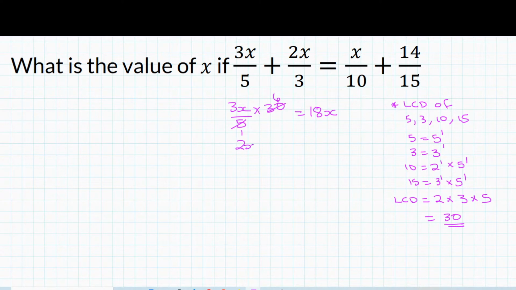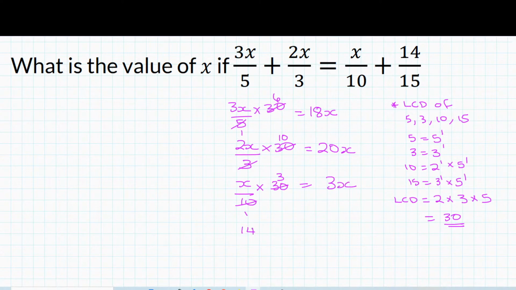Now we have 2x over 3 multiplied by 30. We can divide 3 by itself, and then 30 by 3, we get 10. This is going to be 20x. Then we have x over 10. We multiply that by 30. We can see here that 10 divided by itself is 1, and 30 divided by 10 is 3. So this is going to give us 3x.